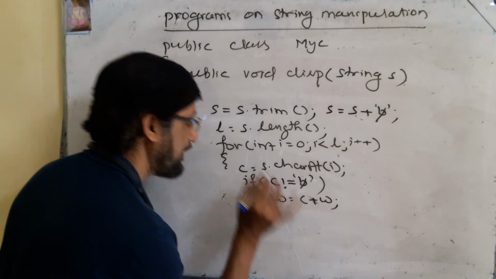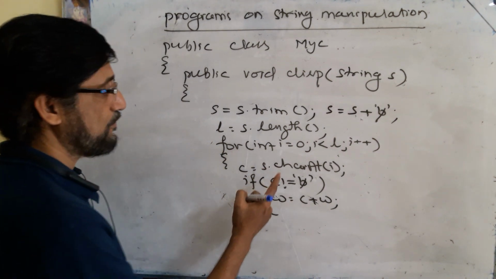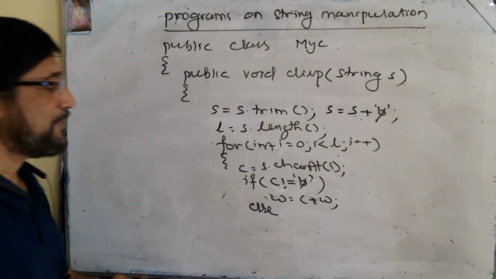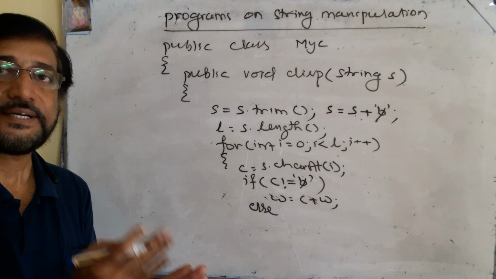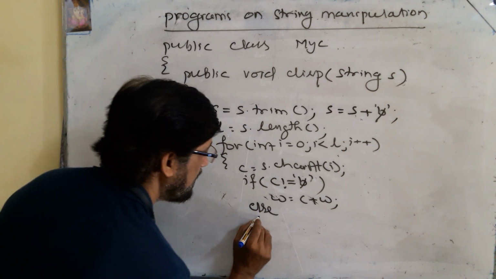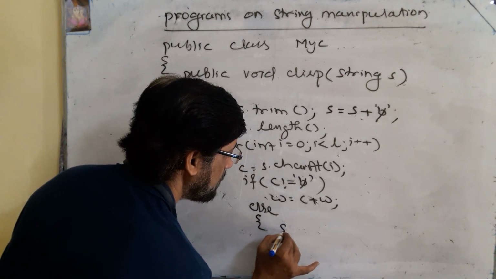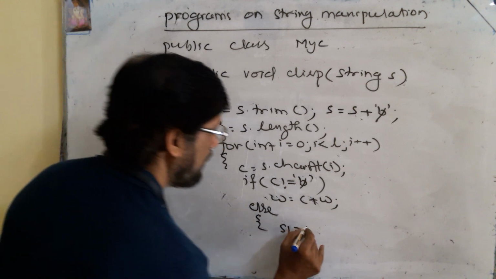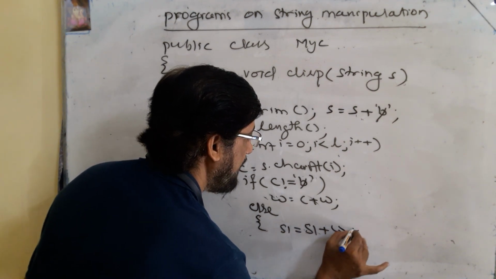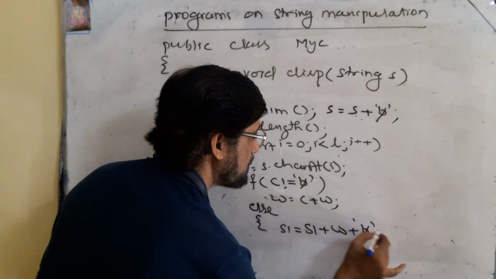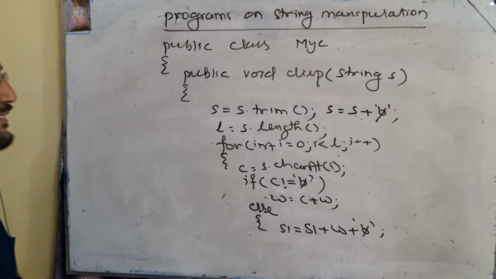After getting the space character, this condition will become false and you will come to the else path. In the else path, you have got the word, then you concatenate the word with a new string variable, say S1. So S1 is equal to S1 plus W, and you add a space character because the space is omitted.